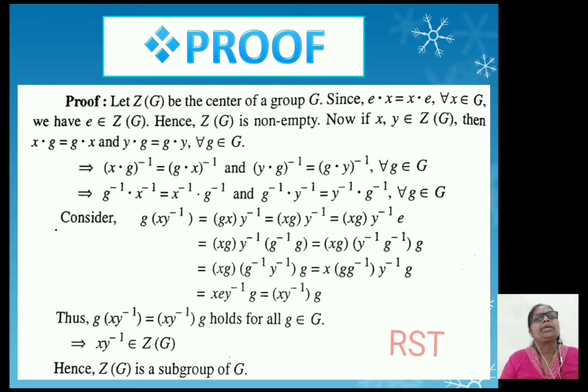Thus g of xy inverse equal to xy inverse into g holds for all g belongs to G. Hence xy inverse belongs to Z(G), that means property of center of a group is satisfied.